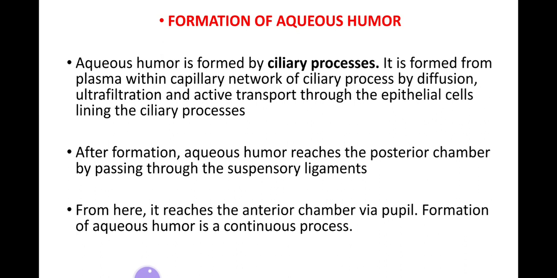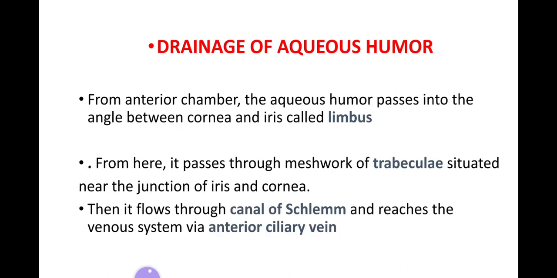So, formation of the aqueous humor is a continuous process. From the anterior chamber, the aqueous humor passes into the angle between the cornea and the iris, known as the limbus. From here, it passes through the meshwork of trabeculae situated near the junction of iris and the cornea, and then it flows into the venous system through the canal of Schlemm.